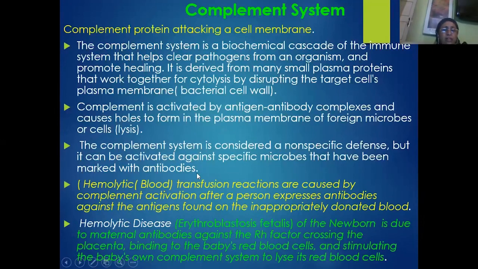So as I told you, there will be overlapping of both adaptive and innate immunity responses, or the humoral responses. And this complement system of plasma proteins also plays a very important role in understanding and curing diseases, like hemolytic blood transfusion reactions, which may occur particularly if a non-compatible blood group is given during the blood transfusion.